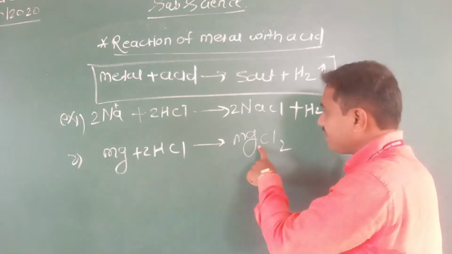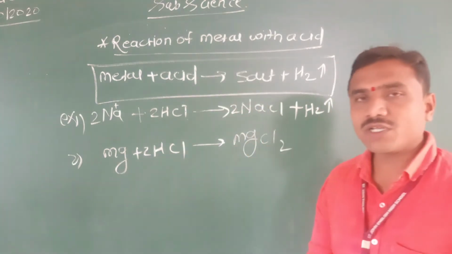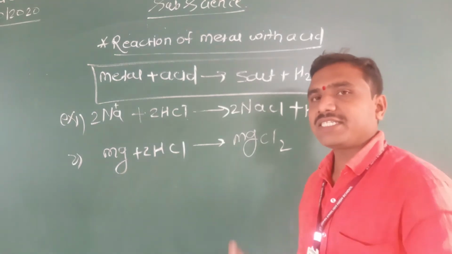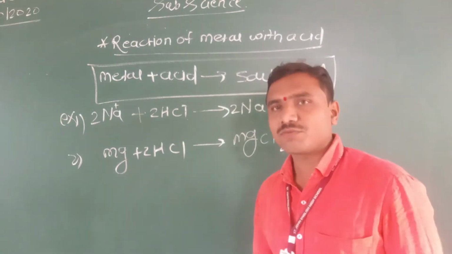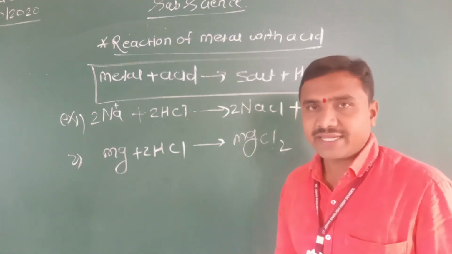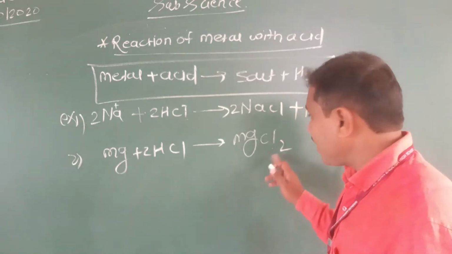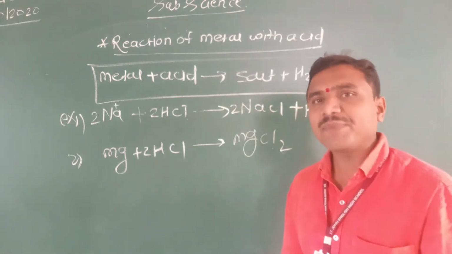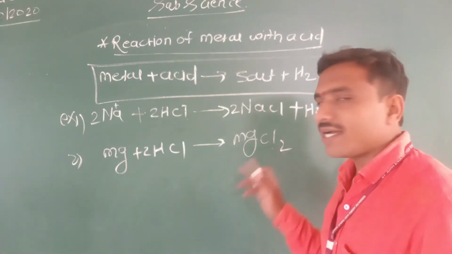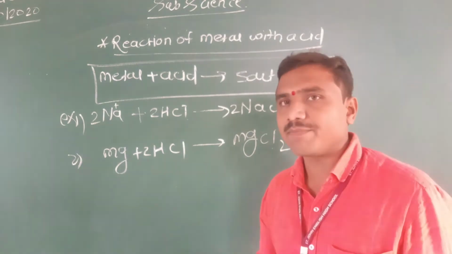The same thing happens in this case also. Magnesium is a cation, Mg2+, because magnesium donates 2 electrons. Magnesium has 2 electrons in its outermost shell. The atomic number of chlorine is 17 and its electronic configuration is 2, 8, 7. So chlorine needs one more electron to complete its octet, and it accepts one electron to form a compound. That compound is an ionic compound.